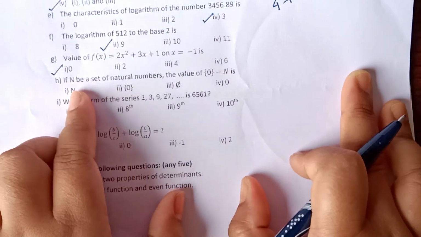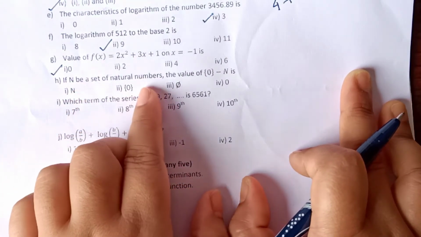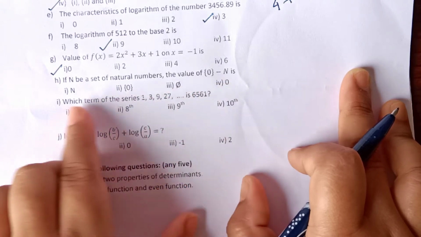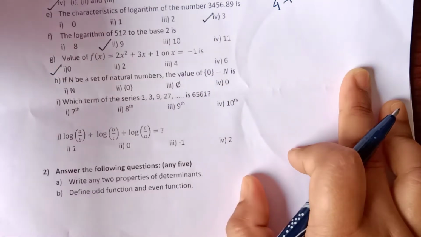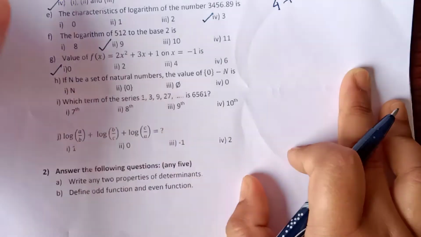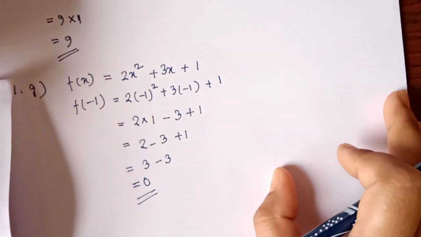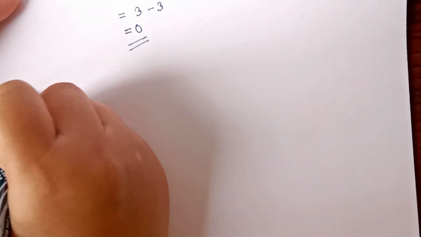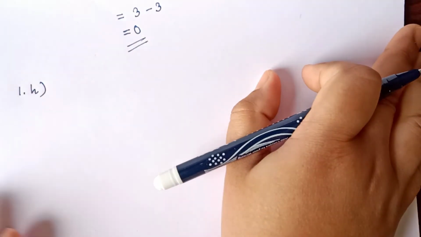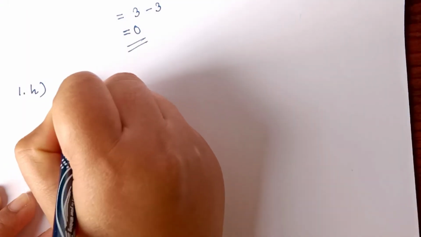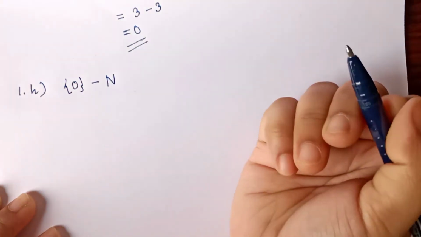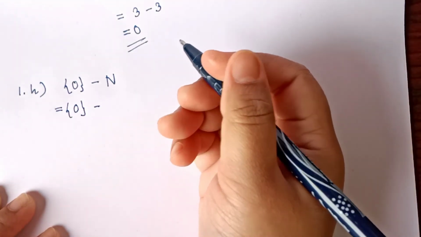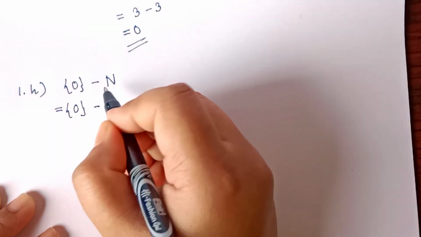Now the next question: if N be a set of natural numbers, the value of {0} minus N is. The options are given, we have to find out the value. This is question 1h. So we have to find out {0} minus N. We can write down this is the set {0} which has the element 0.